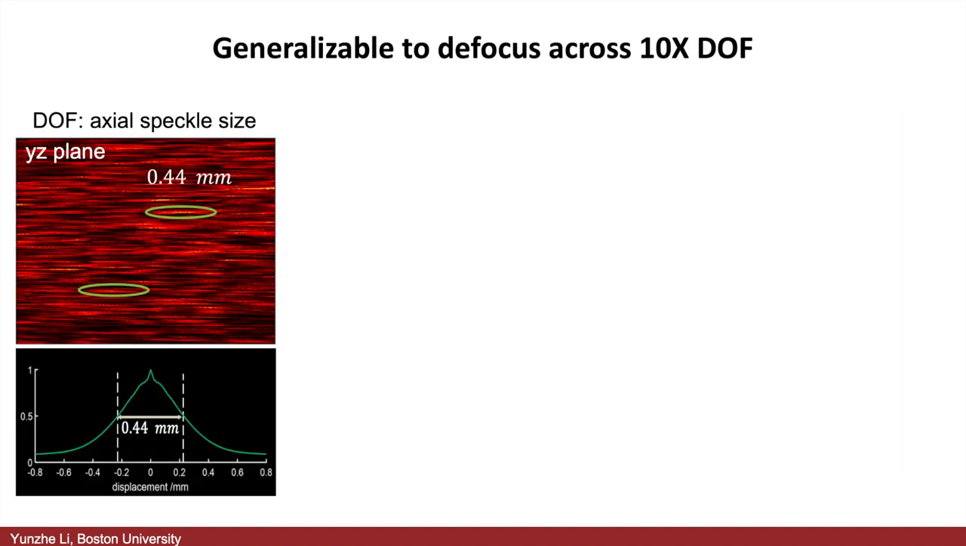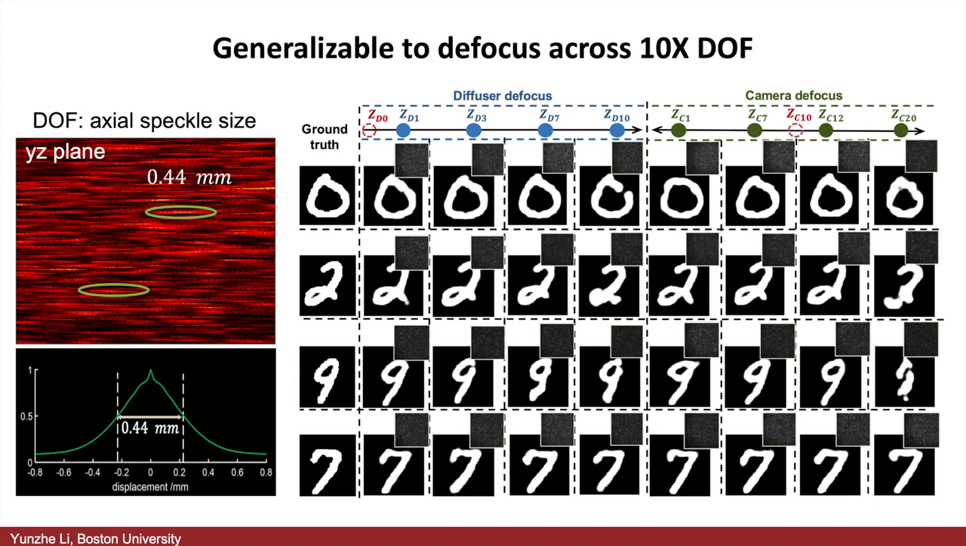The depth of field is defined by the axial speckle size. Using the axial speckle pattern for autocorrelation, the speckle size is the full width at half maximum of the curve. We chose 3 positions for 4 diffusers to train our network and tested on other positions. The result on the right shows both diffuser defocus and camera defocus.